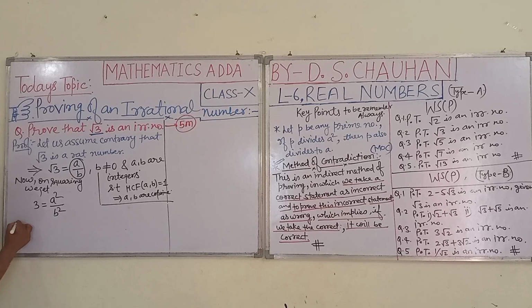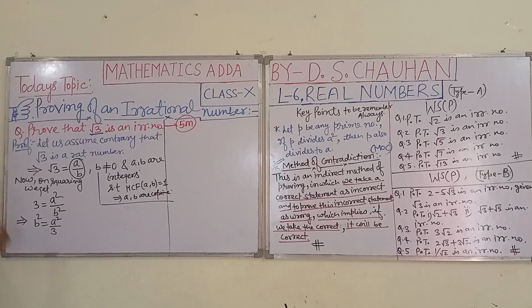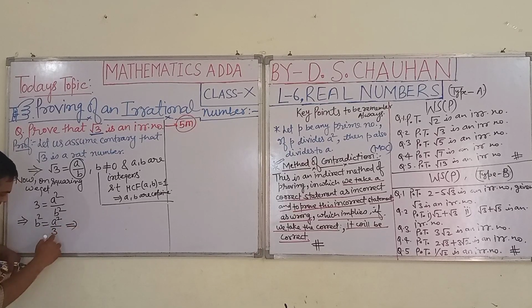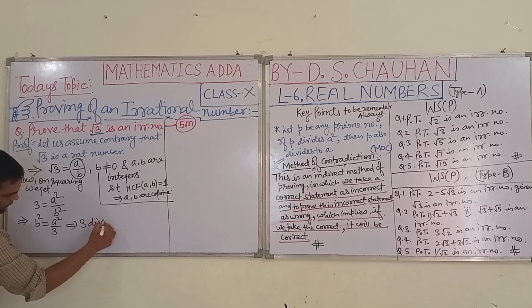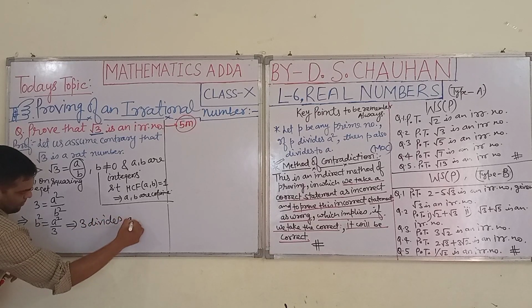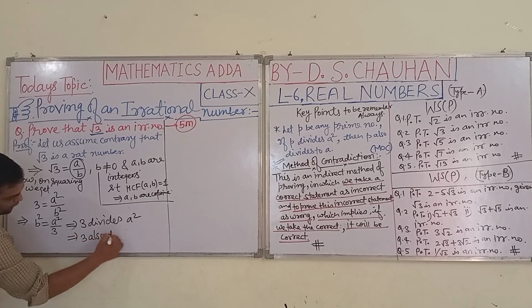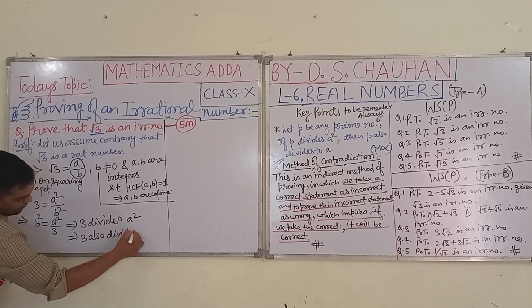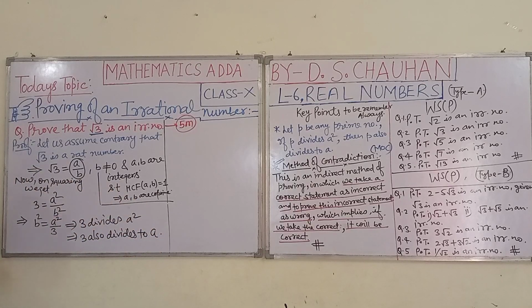This can be written as b square equal to a square upon 3, which tells us that 3 divides a square. This implies 3 also divides a. How do we know this?